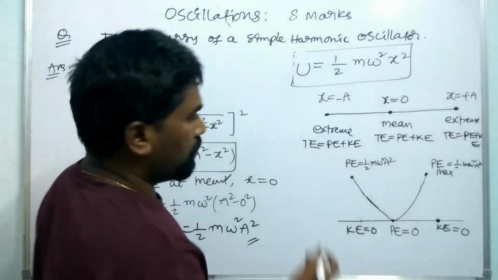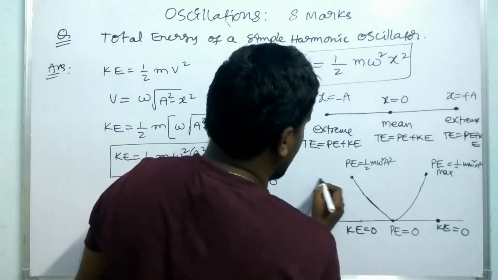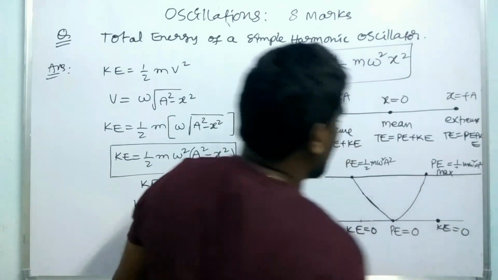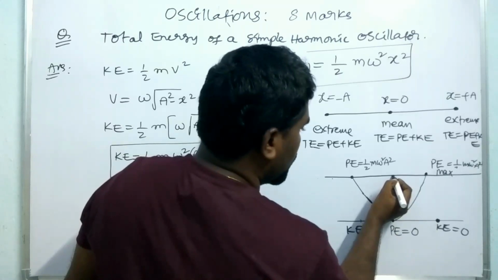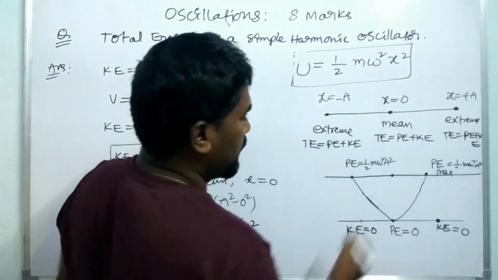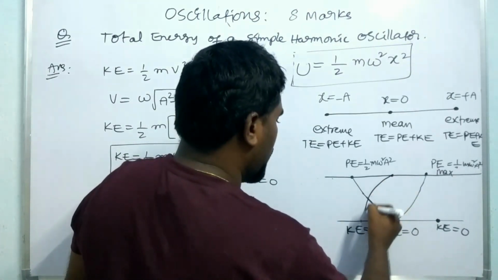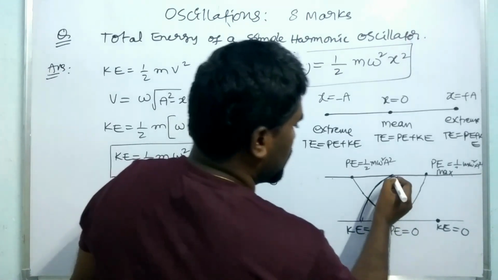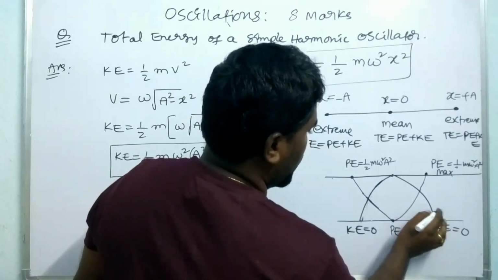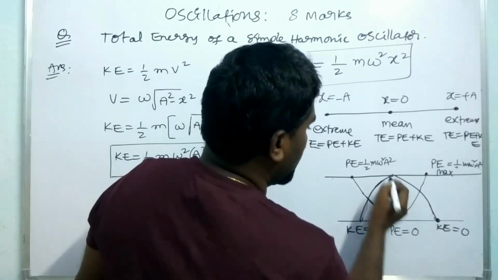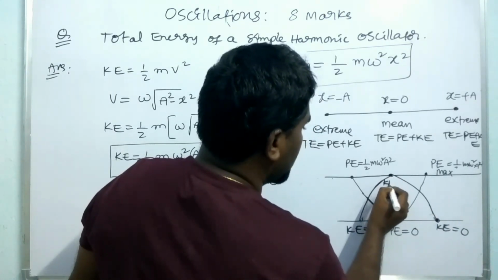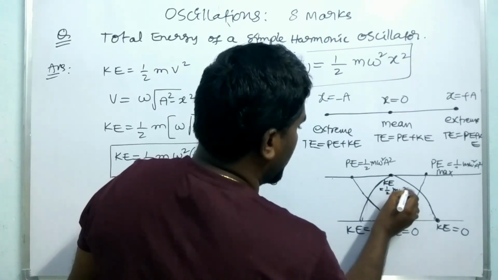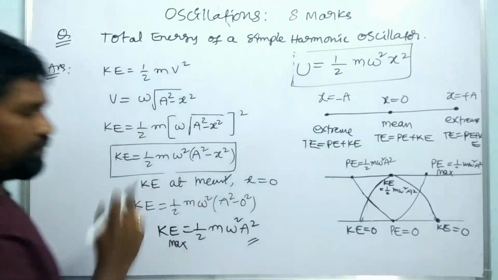So one more graph we have to write here. You should draw it like this. So this is one more graph. This is the mean position. This is the kinetic energy graph, and this is one of the extreme points, and this is the other extreme point here. Okay, so at mean position KE is maximum, that is equal to 1 by 2 m omega square A square.